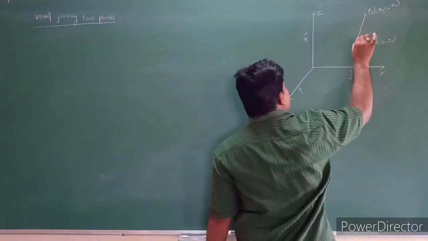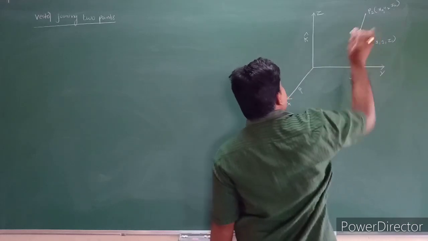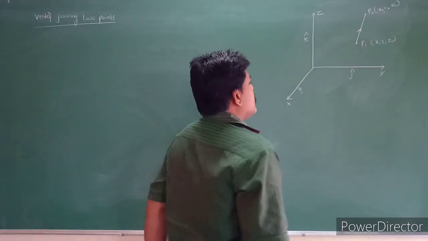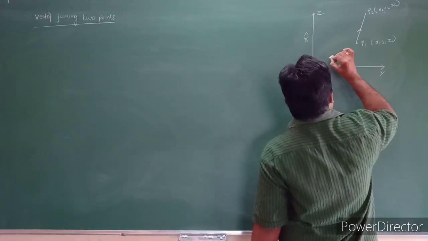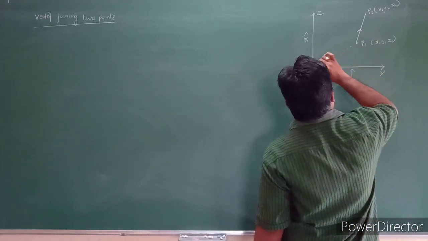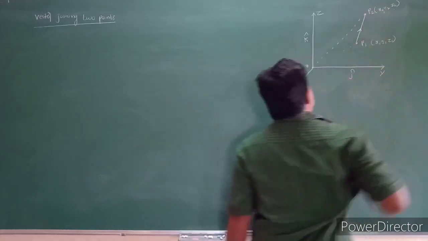I want to calculate the vector joining them. How to calculate it? First, you take the position vector of this one and the position vector of this one.